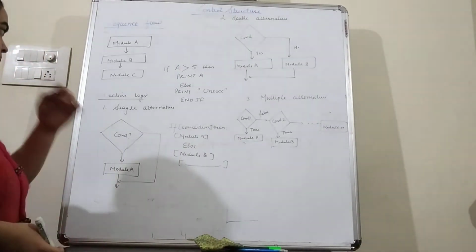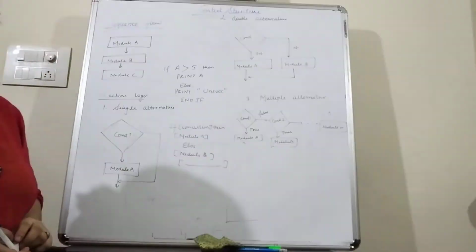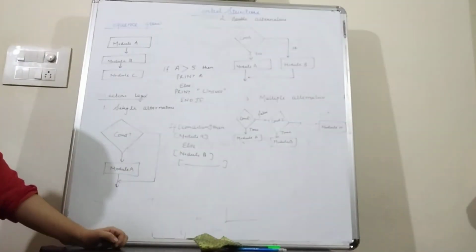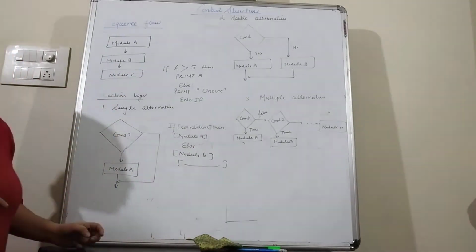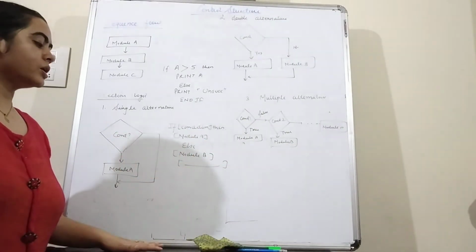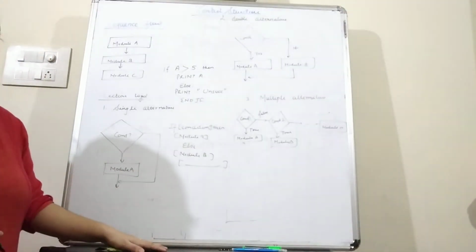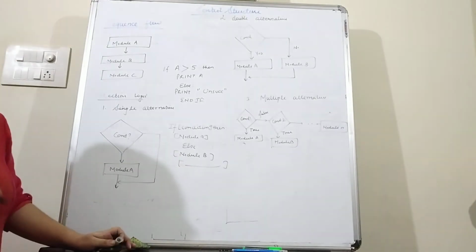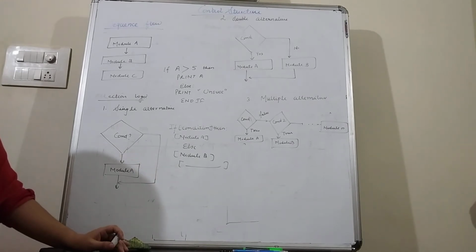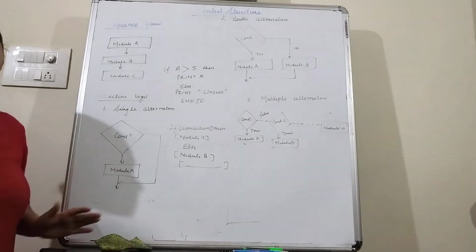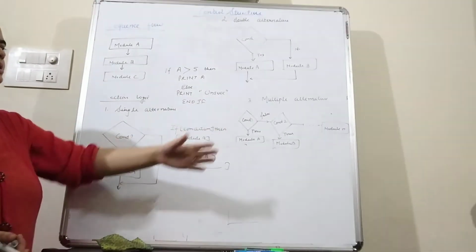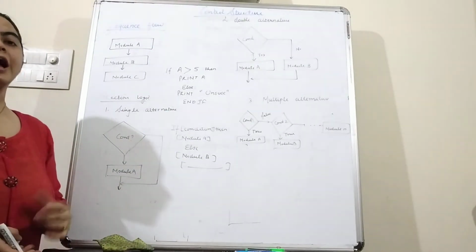Third type of selection logic is the multiple alternative. Now see students, in case of the multiple alternative we have multiple conditions. In case of single alternative and double alternative we have only one condition, whether it is true or whether it is false. But in case of multiple alternative we have multiple conditions. If first condition is not satisfied, then second condition will be checked, and if second condition is not satisfied, then third condition will be checked. But if all the conditions are not satisfied, then the default statement which we have to include in this type of multiple alternative will be executed.